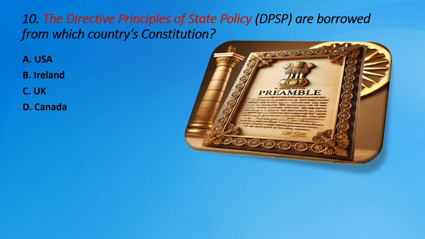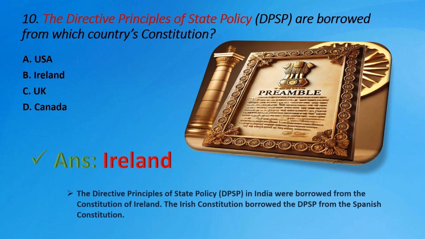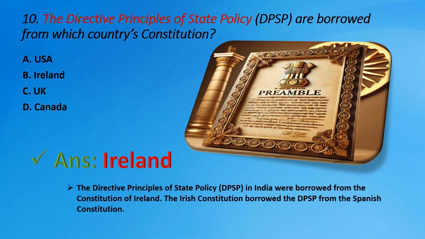Question number 10. The Directive Principles of State Policy, DPSP, are borrowed from which country's constitution? Options are A. USA, B. Ireland, C. UK, D. Canada. The right answer is B. Ireland. The Directive Principles of State Policy, DPSP, in India were borrowed from the Constitution of Ireland. The Irish Constitution borrowed the DPSP from the Spanish Constitution.